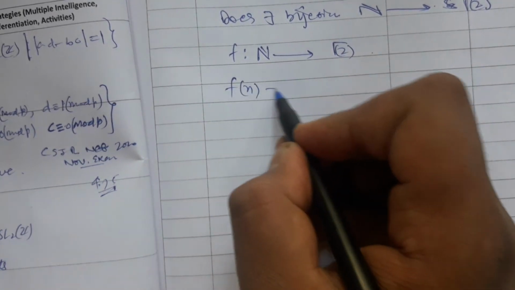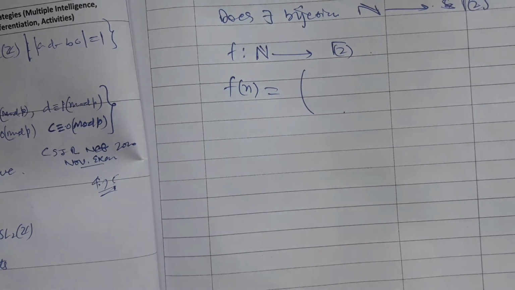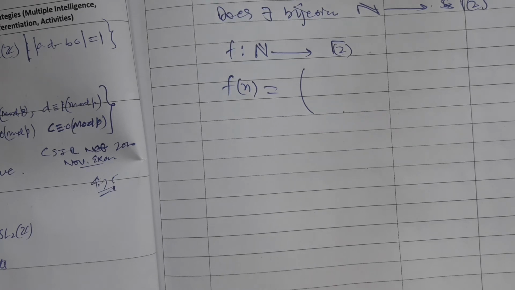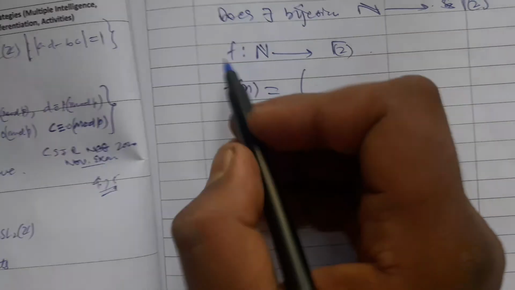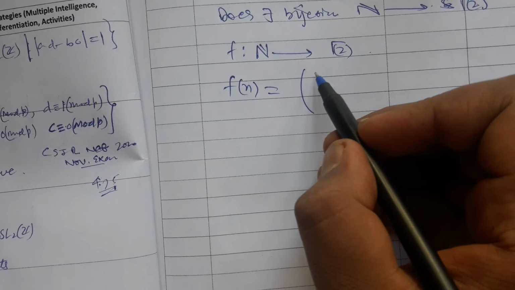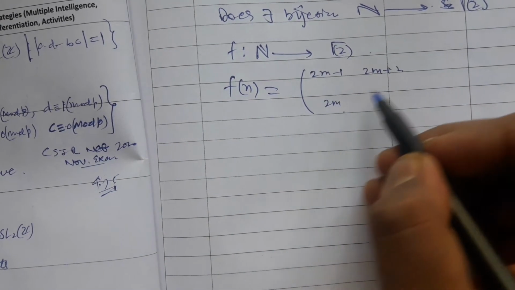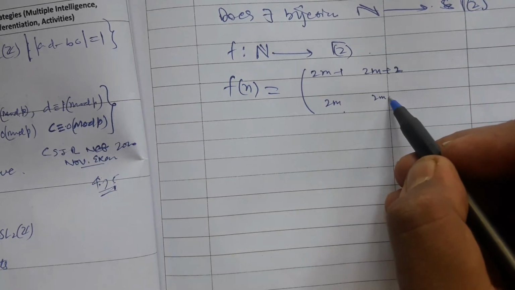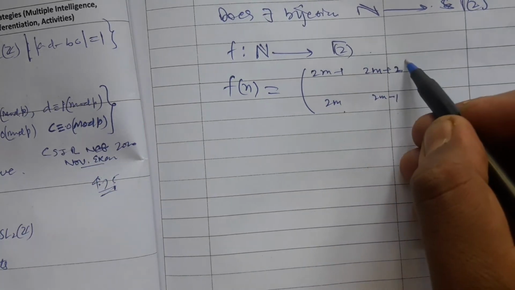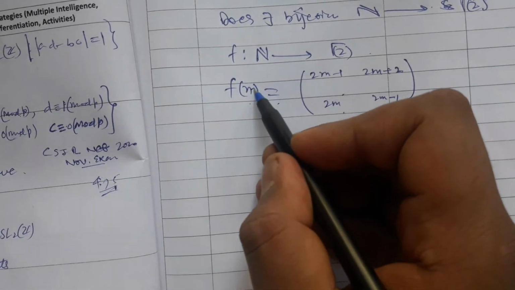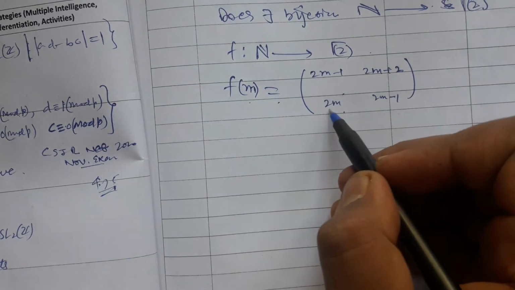by defining f of n as follows: if you put here, f of m equals 2m minus 1, 2m plus 2, 2m, 2m minus 1.